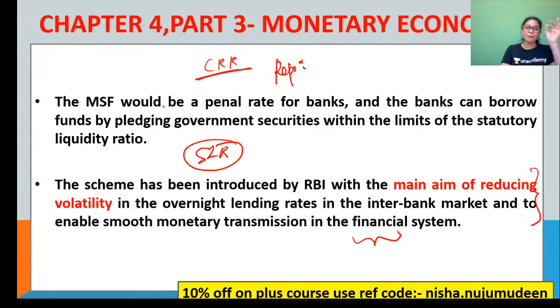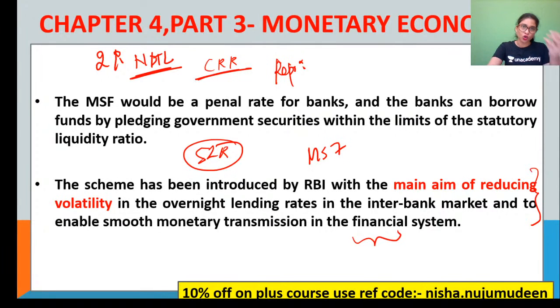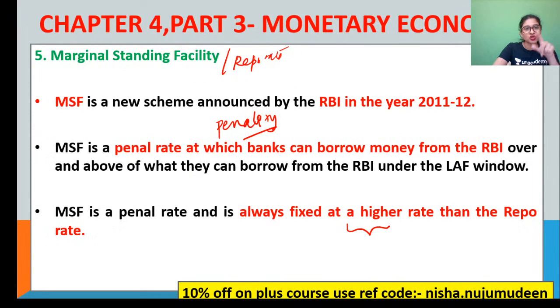the banks will be able to borrow up to 2% of their respective NDTL, net demand and time liabilities, from the RBI. Not every commercial bank can do it. Only for the scheduled commercial banks is this facility there. There are non-scheduled and scheduled commercial banks, right? Only for the scheduled commercial banks is this facility called marginal standing facility available. Clear? Please note these extra points, because they will give you better clarity as to what MSF is.